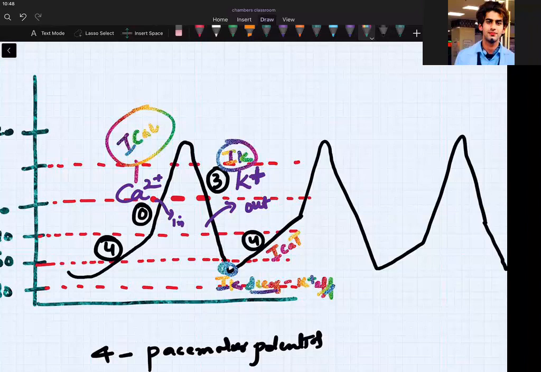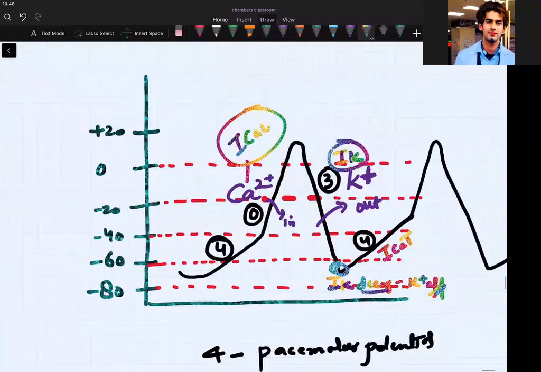So what is the concept of this slow response potential? We saw that the pacemaker potential reaches minus 60 millivolt. Firing will start and there will be a sharp upstroke, isn't it? There is no plateau in the slow response.